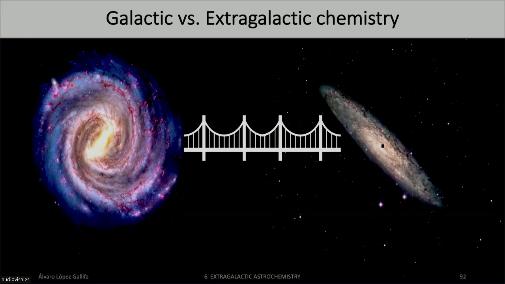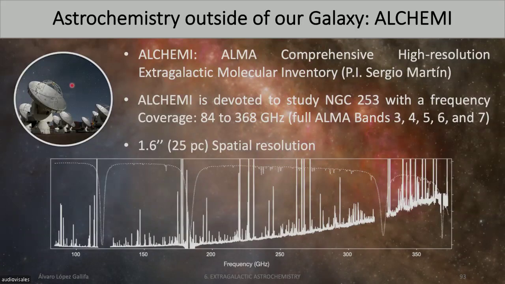But we have a problem with extragalactic chemistry. The galaxies are pretty far, which means that the densities that we obtain are lower. So it's way more complicated to detect molecules there. Indeed, there are way fewer molecules detected outside of our galaxy. So to detect molecules in other galaxies, we have this project called ALCHEMI. ALCHEMI is devoted to studying NGC 253, which is the Sculptor galaxy, and to studying it in detail with an amazing coverage.